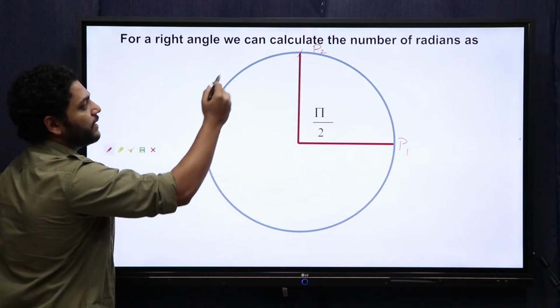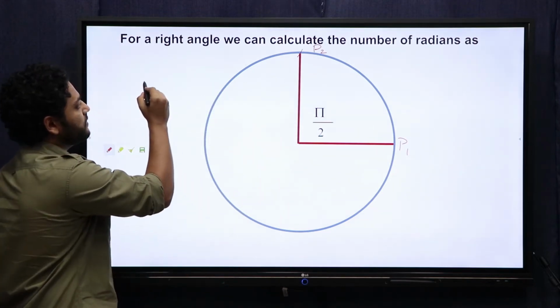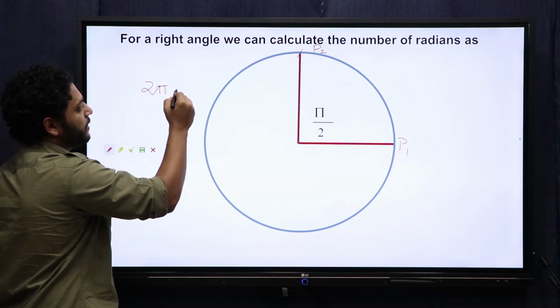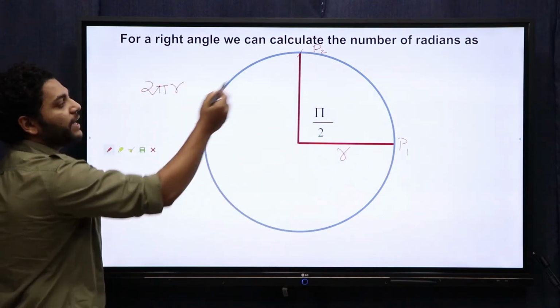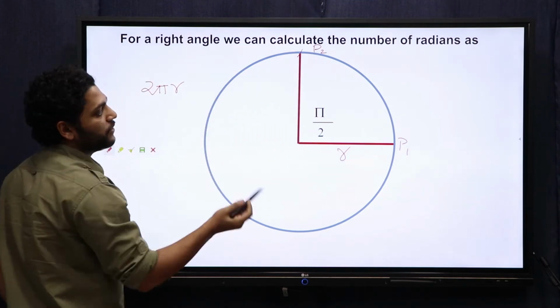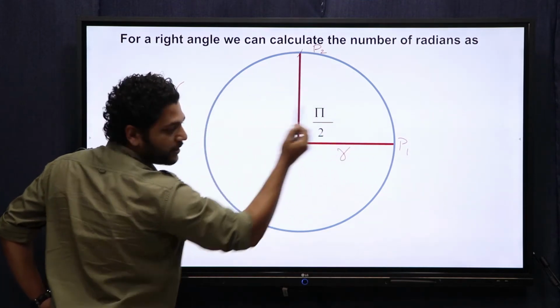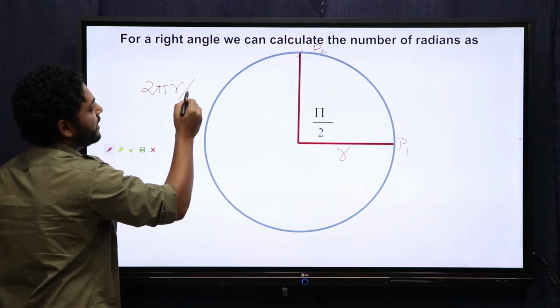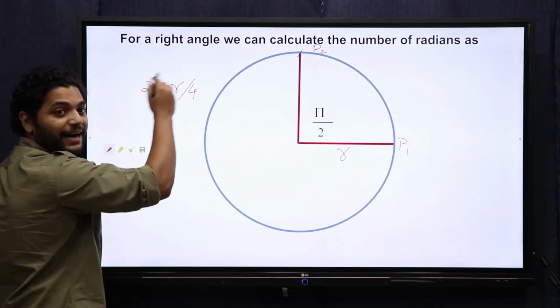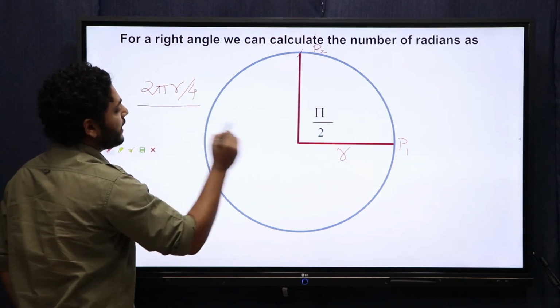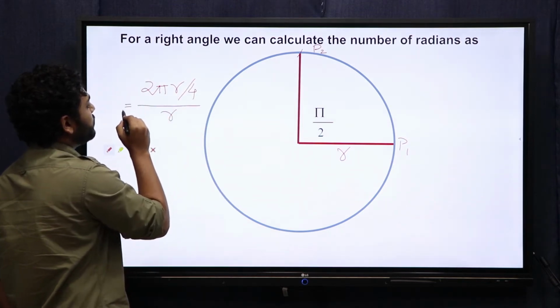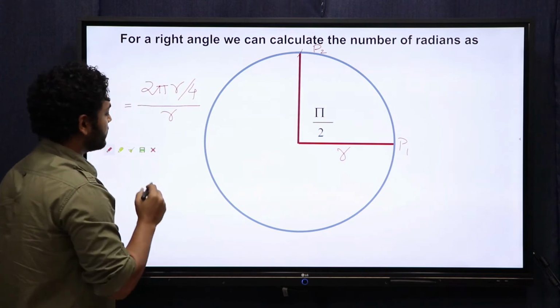We already know that the circumference of a circle is 2 pi r. Let us assume the radius of the circle is r. 2 pi r is the circumference of the whole circle. So what would be the circumference of a quarter circle? It has to be divided by 4. This is the arc length P1 to P2. Now you divide it by the radius. This gives you the measure of the angle in radians, right?